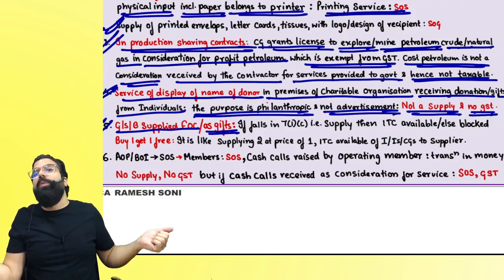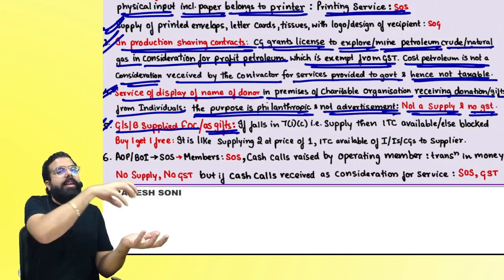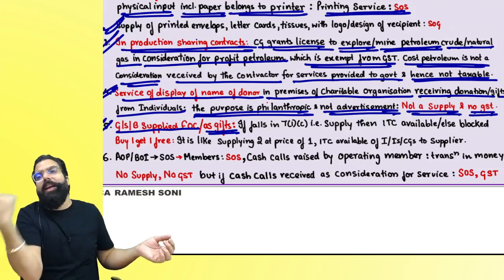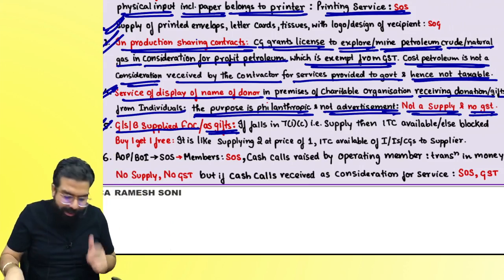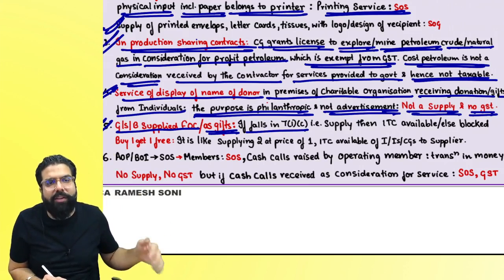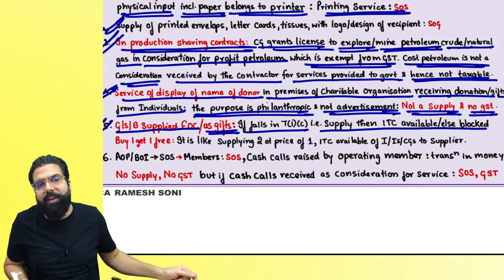ITC will be available. But if I go ahead and buy clothes, make the shirt and give the shirt for free, as per section 7(1)(c), it is not a supply and hence ITC will be blocked. That is what is being told. If giving of a gift falls in section 7(1)(c), then it's a supply, ITC shall be available, otherwise it is blocked.